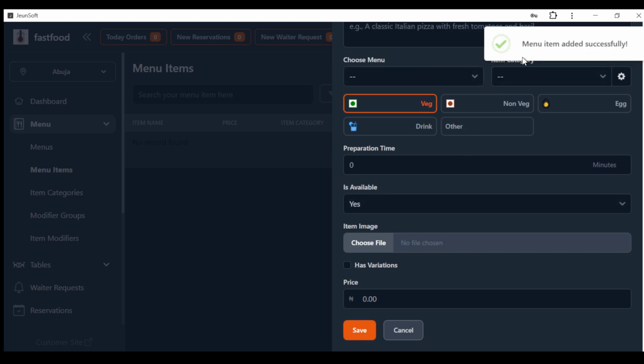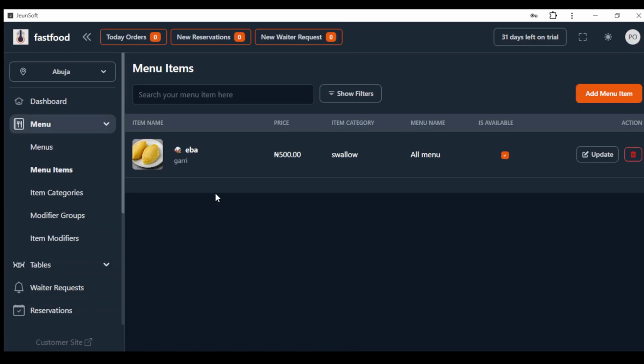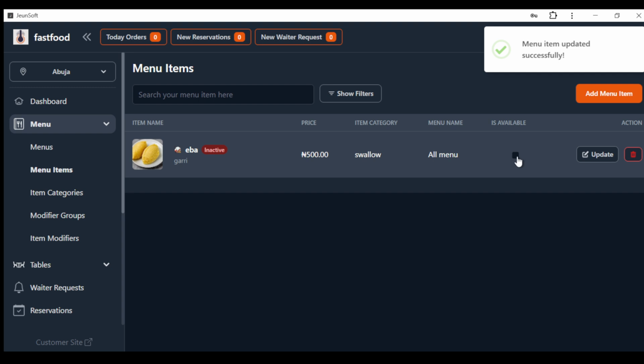So the item is saved. You can keep adding more and more, but I don't want to add any more. I just click out, so it disappears. Then you have the eba here. This is the eba I just added. If it's no longer available, you can use this check box to mark the eba as not available, and it's available again when you check it. So it's as easy as that.